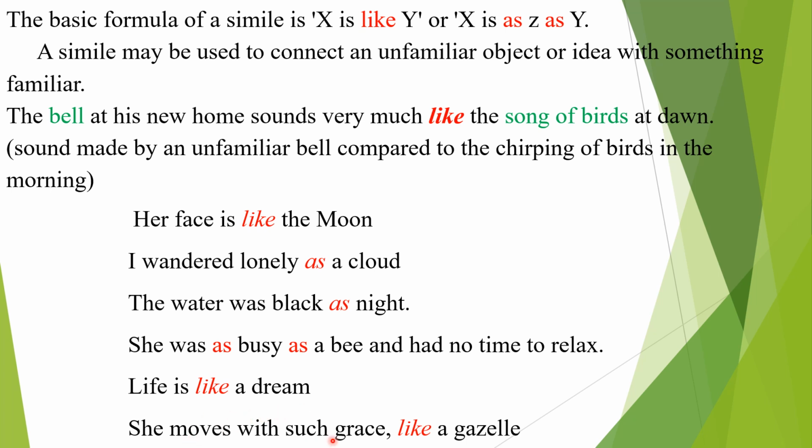She moves with such grace like a gazelle. Here the comparison is made between two different things using the words like or as. Here a person is compared to a bee, life is compared to a dream. These are examples of simile.